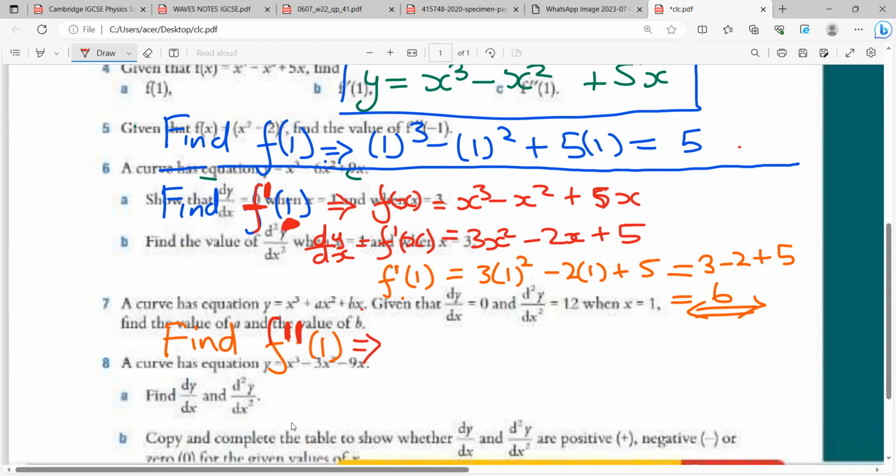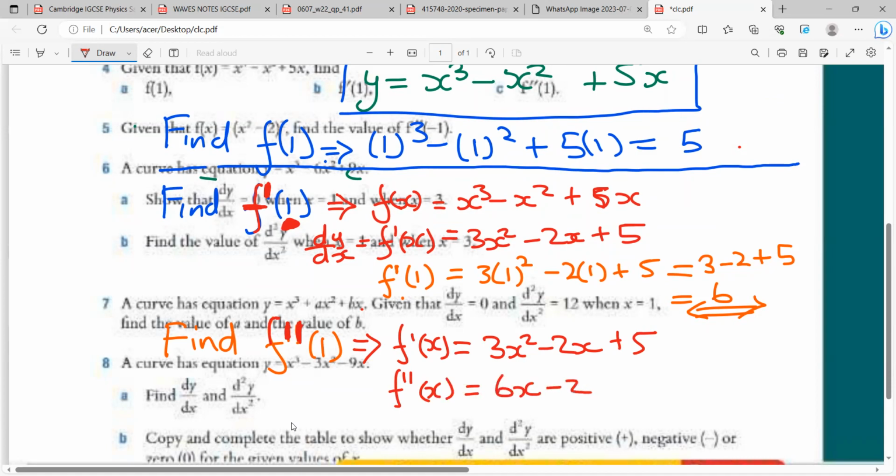So for you to get f prime prime, you need to expand on f prime. I'll start here at f prime. F prime of x, which is our dy dx, we found it to be 3x squared minus 2x plus 5. Now, f prime prime of x will be 6x minus 2.